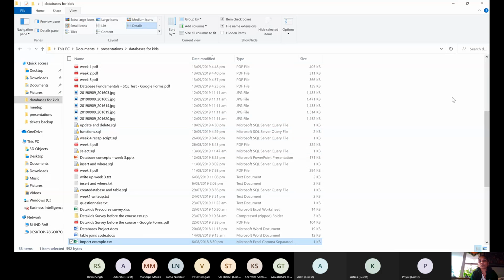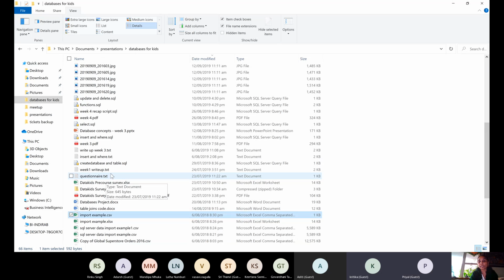I'm trying to explain what a CSV file is. For example, in normal text files, you get a file like this. What is the extension here? Can everyone see? Questionnaire dot txt. Likewise, this is the file that I sent you. What is the extension for that? Dot CSV.